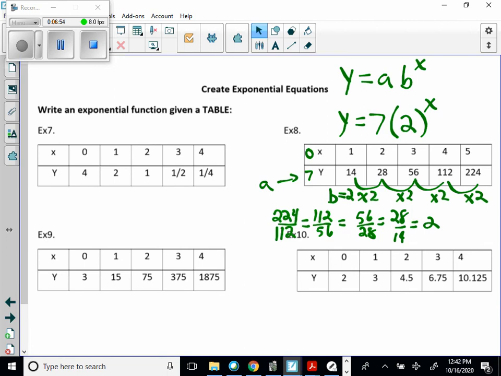So I want you to do example 9 and example 10, give them a shot, and pause your screen, and we will work them out in a minute.